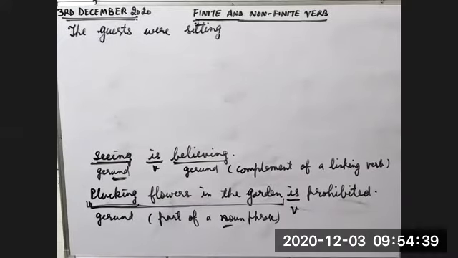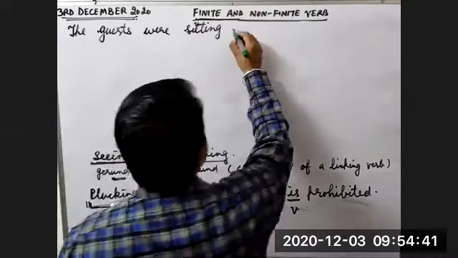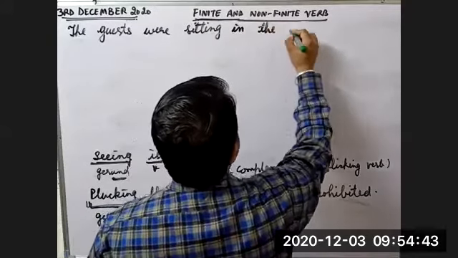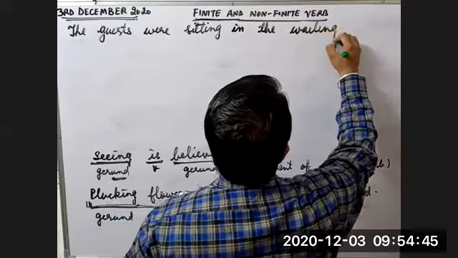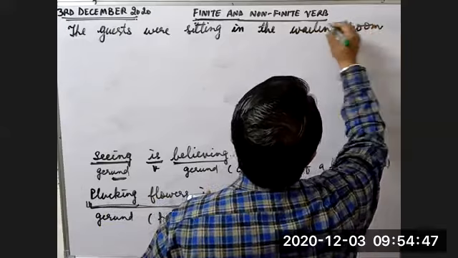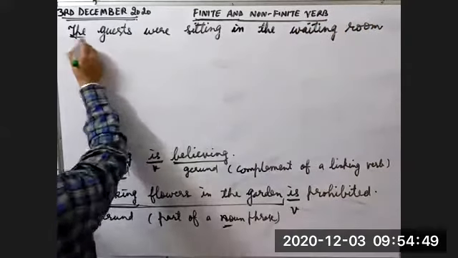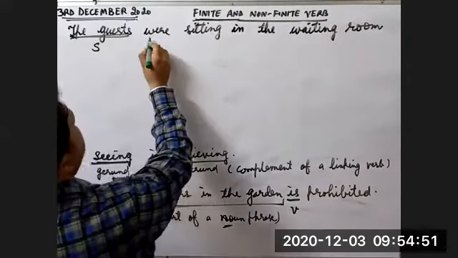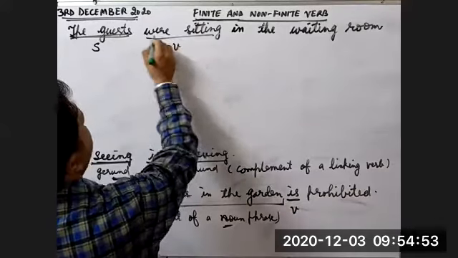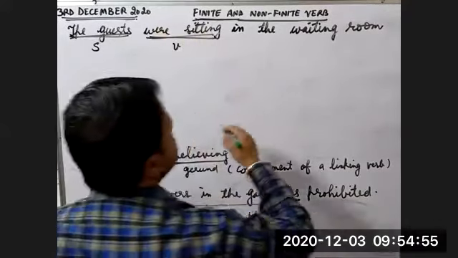The guests were sitting in the waiting room. Now, what is the guest? The guest is the subject. Then were sitting is the verb.